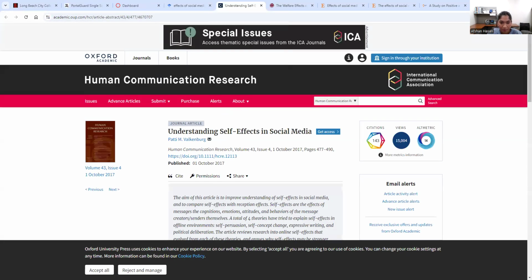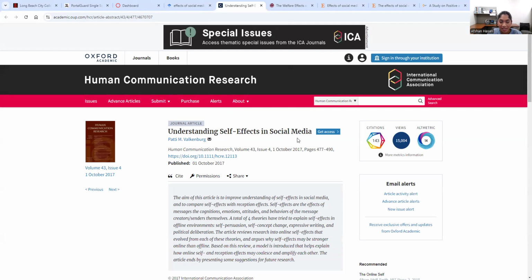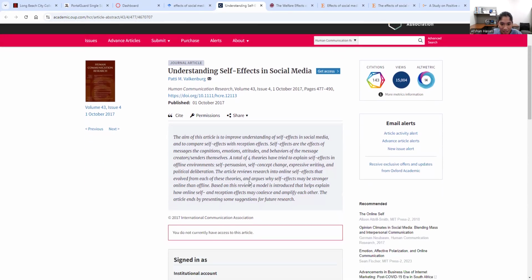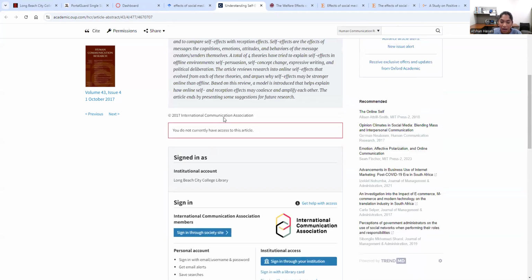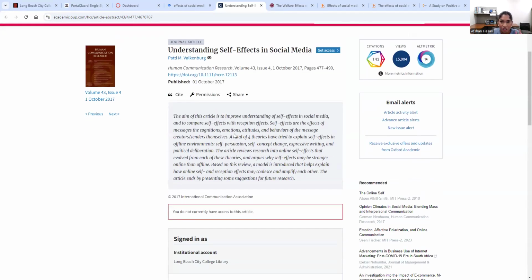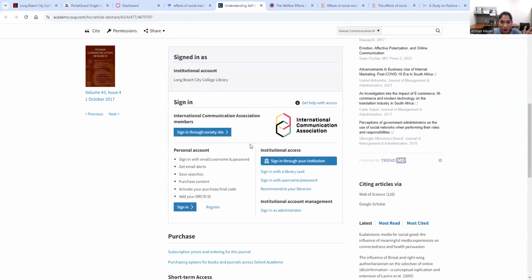Straight off the bat, it says understanding self-effects in social media. So let's see what this talks about. Understanding self-effects on social media about cognitions, emotions, and attitude. This is a biopsychology article.